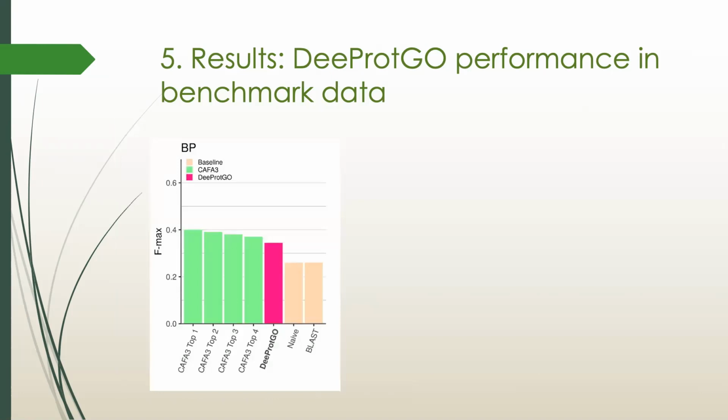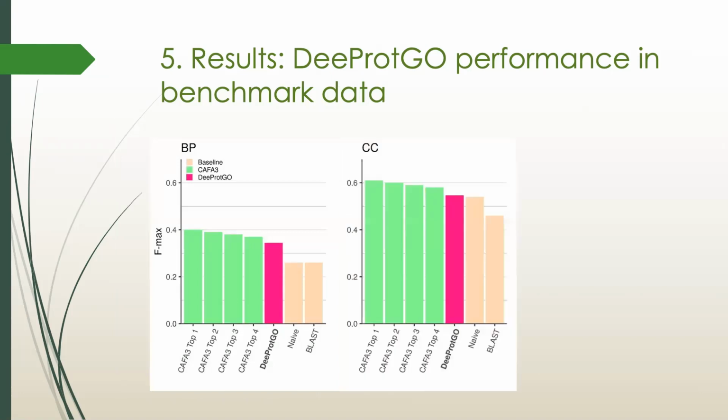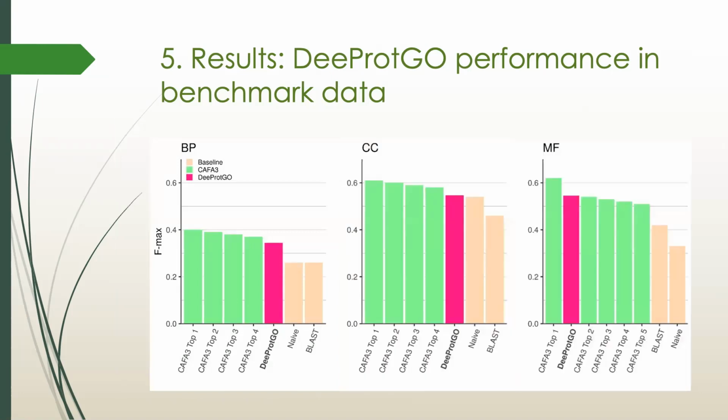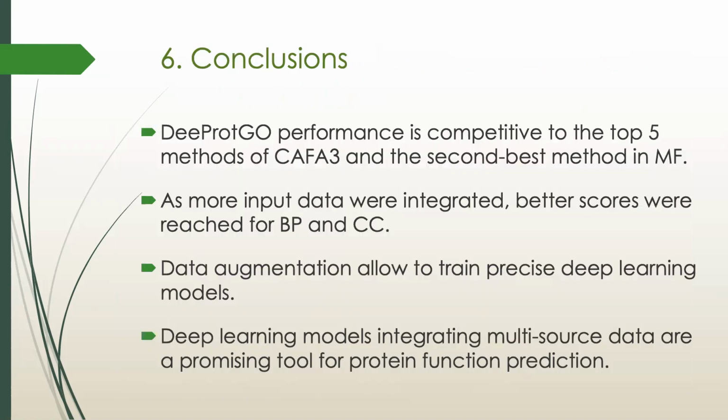The overall Fmax scores achieved by DeeProtGO were compared against those reported for the top-performing methods on the CAFA3 challenge. As can be observed here, DeeProtGO has performed in the top 5 CAFA3 methods for both biological processes and cellular components. Even more, it is the second best method when predicting molecular function terms of no-knowledge proteins with high precision, enhancing the discovery of new functions. So concluding, DeeProtGO performance is competitive to the top 5 methods of CAFA3. Even more, DeeProtGO is the second best method in molecular function.